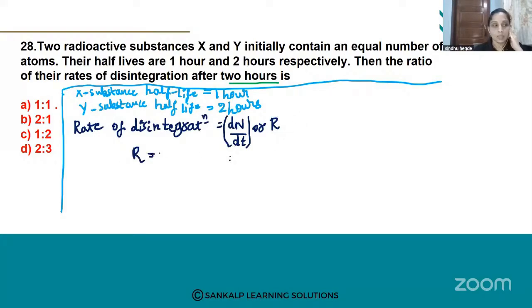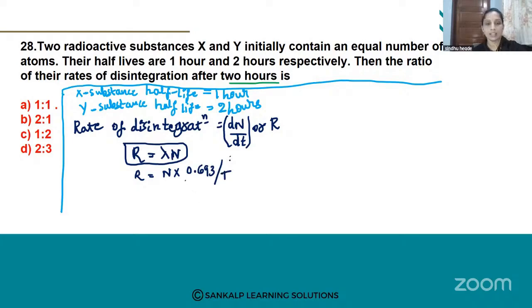R is equal to lambda N. This is the main formula you have to use here. Okay, then here lambda is not given, N value is also not given. So again simplify this formula. R is equal to N into lambda, and lambda is nothing but 1 by T, or 0.693 divided by T.